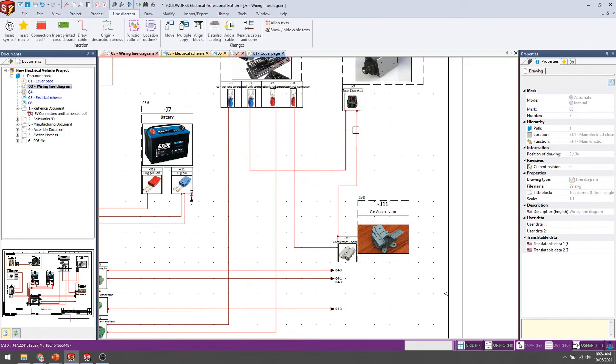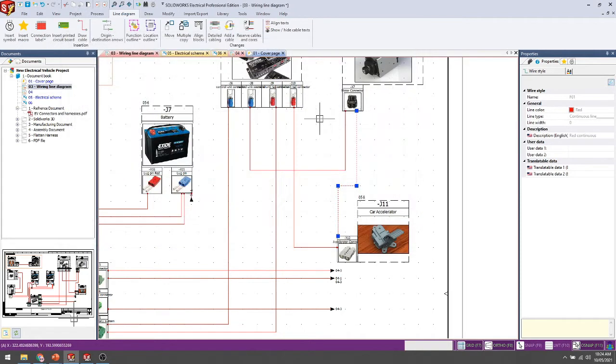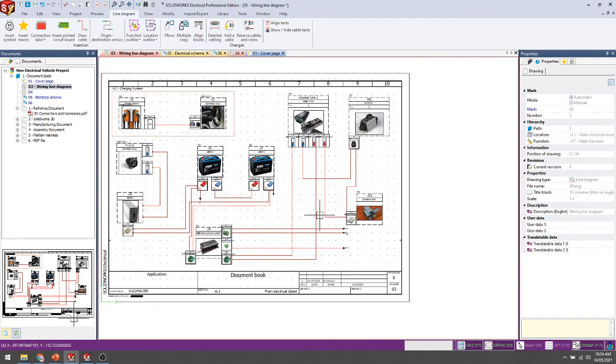The single line diagram can provide you the same thing as a property tab. You can directly get all the information, the wire property information from origin to destination, which data you have entered. You just select it and it automatically pops up the symbol and shows you where it is connected. You can also directly identify which terminal, and how many wires are coming into that terminal point. So this kind of information you can directly get from SolidWorks.